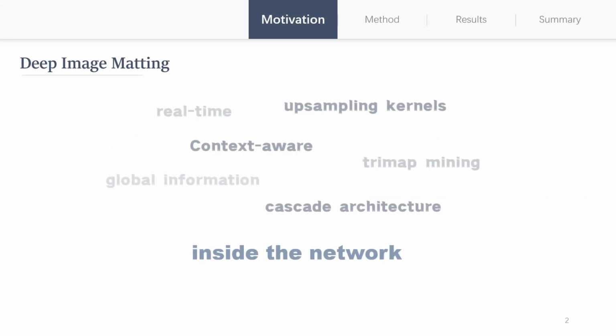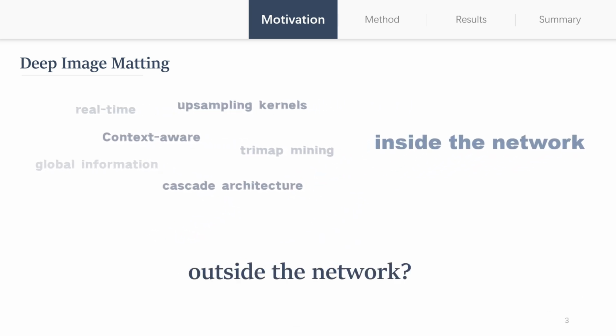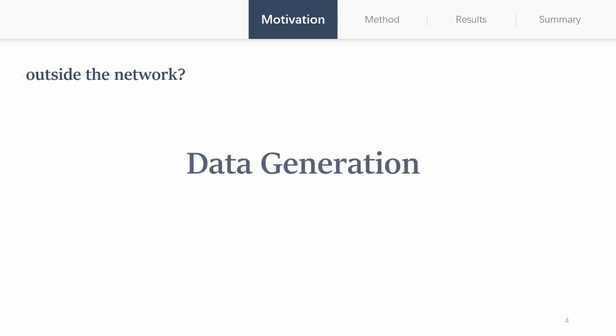Deep image matting has been an active research area in computer vision, and prior works contribute a lot to this field. For example, they concentrate on global information or upsampling. However, they delve into the component inside the network, but seldom think outside the box. In this work, we think outside the network, that is data generation.